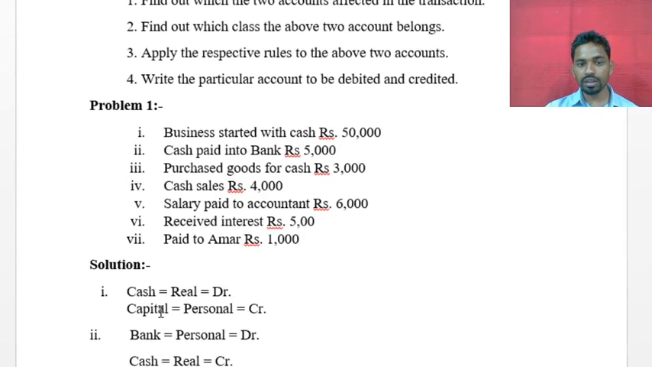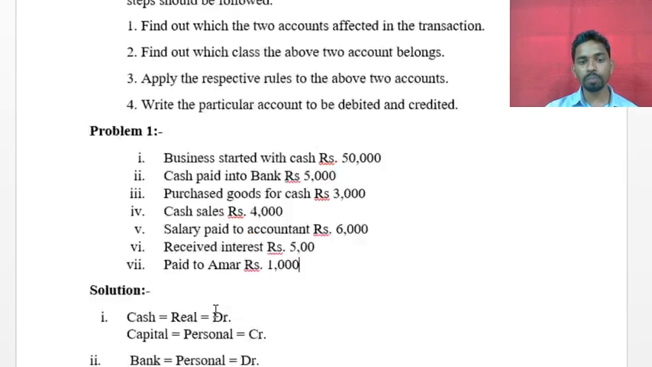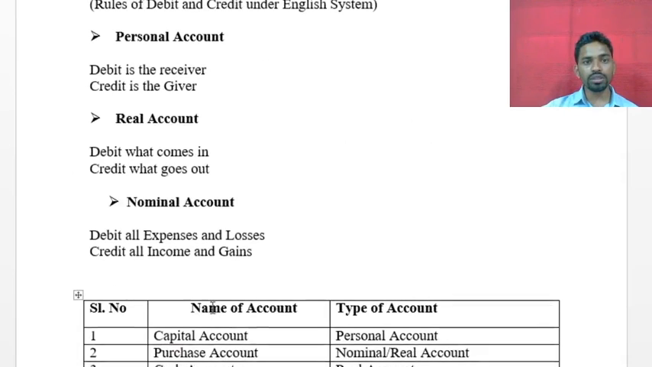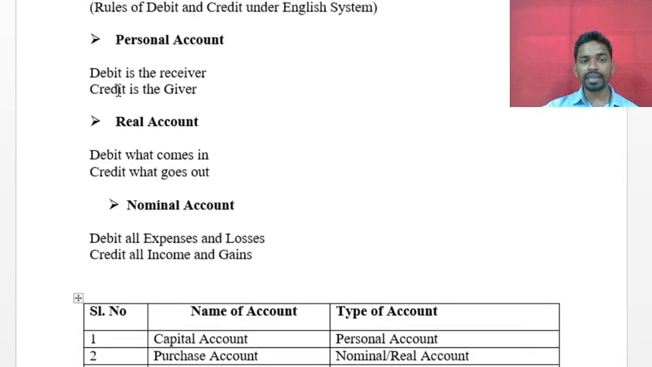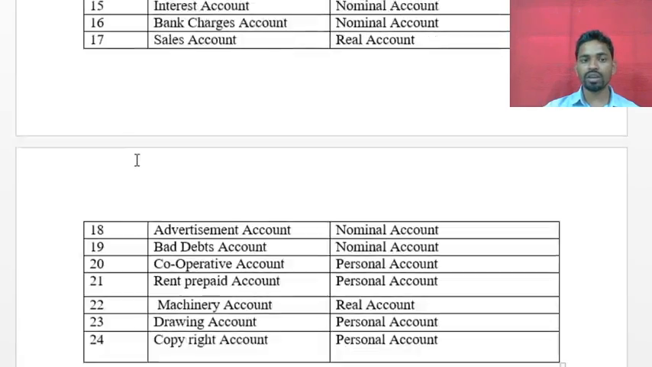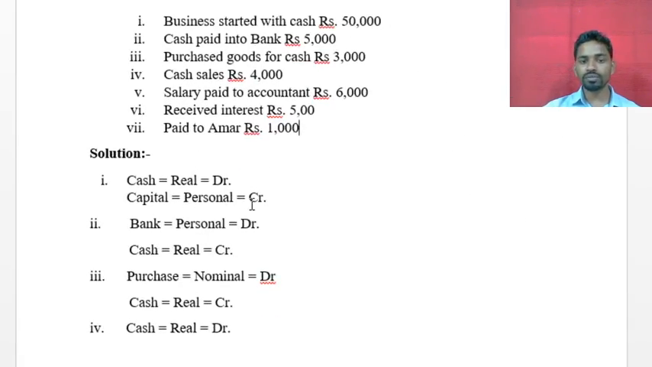Now capital is the account, and the type of account is personal. So what's the personal rule? Debit is the receiver and credit is the giver. Now the owner is the giver, right? The owner is the giver because he is investing money in the business. It means capital is being given to the business, so that's why it's the giver. So it will be the credit side.